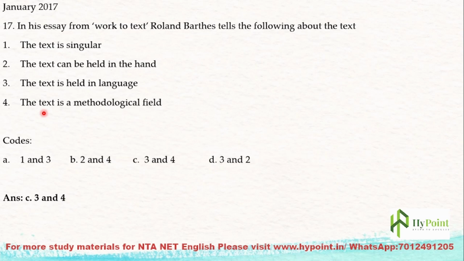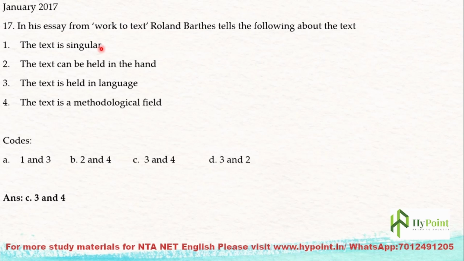The next question: in his essay From Work to Text, Roland Barthes tells the following about the text. So From Work to Text is an essay by Roland Barthes. Roland Barthes is a post-structuralist, and he tells something about text. You have to identify two sentences from the given options.